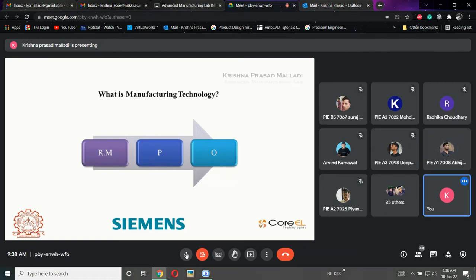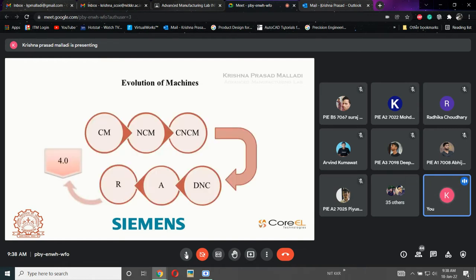This is called manufacturing technology, or a manufacturing principle also. If anyone asks you what exactly a manufacturing principle is, this is the formula.